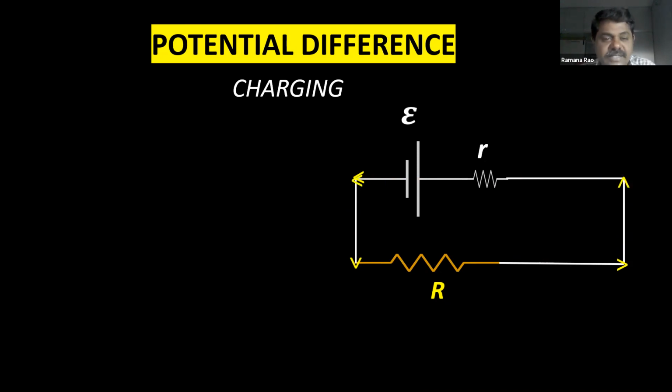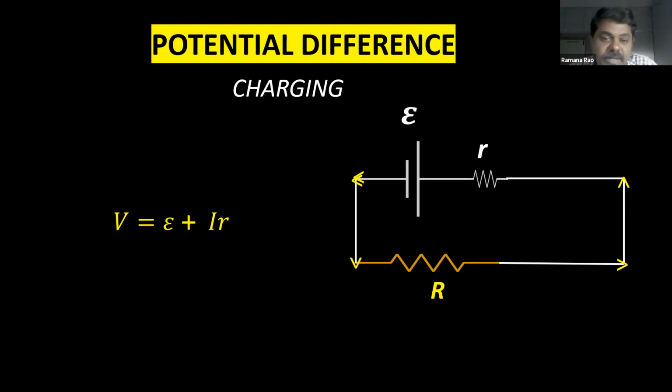In case of charging, the potential difference is going to be EMF plus Ir. Generally, you can expect while charging the potential difference will be more at the battery compared to discharging. So discharging, V is equal to epsilon minus Ir, and while charging, V is equal to epsilon plus Ir.